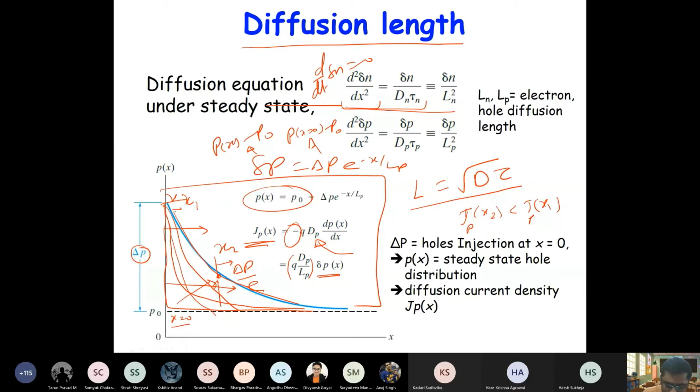Now, in between, what is happening? These extra carriers are recombining. So these carriers are propagating under diffusion and they are recombining. Let's say if there is no recombination, then what will happen? What will be the diffusion length?